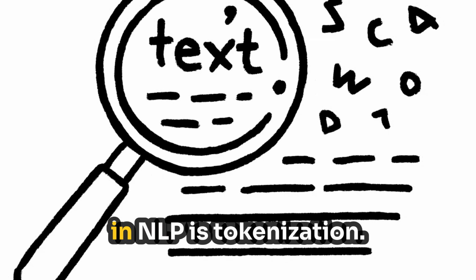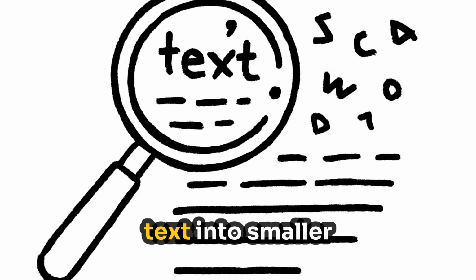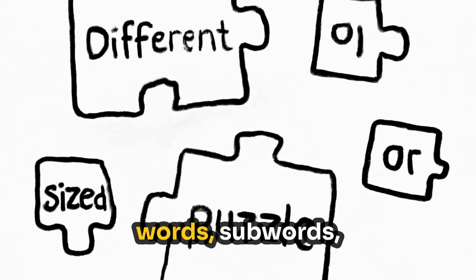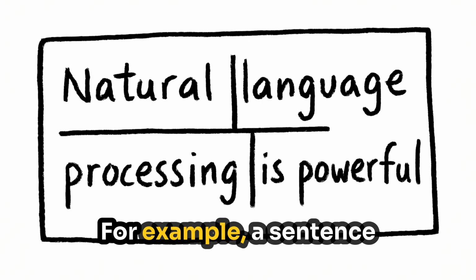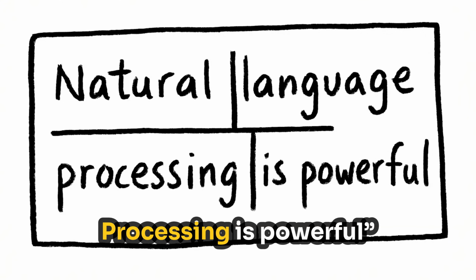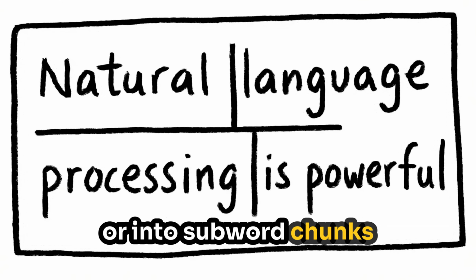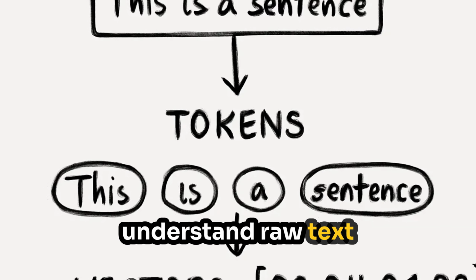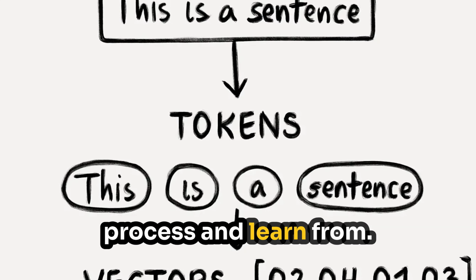One of the first steps in NLP is tokenization. Tokenization is the process of breaking text into smaller pieces called tokens. These tokens can be words, subwords, or even characters, depending on the model. For example, a sentence like "natural language processing is powerful" could be split into words or into subword chunks like "process" and "ing." Tokenization is essential because models don't understand raw text. They need these smaller, standardized units to process and learn from.